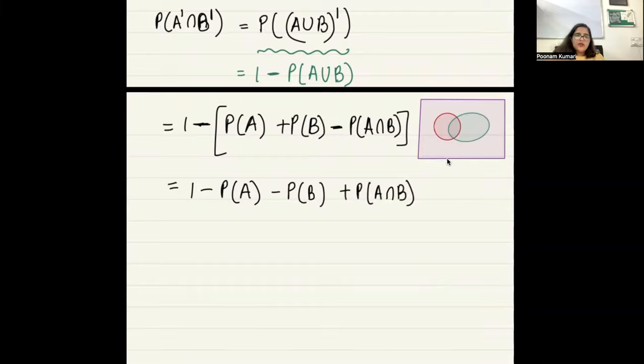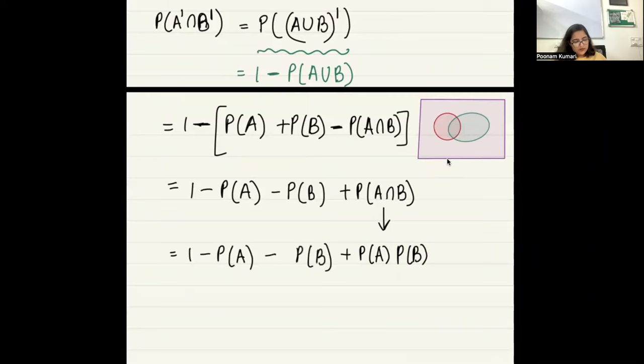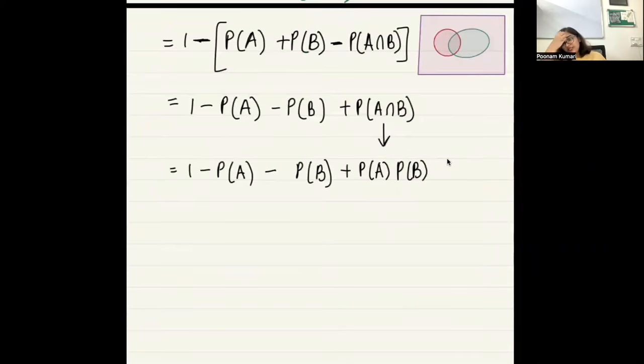Because I know that A and B are independent, can I write it as probability of A times probability of B? Because they are independent, right? Now what do we do? Do you see something that we can do which could be helpful for us?